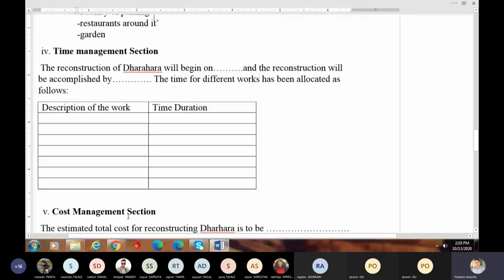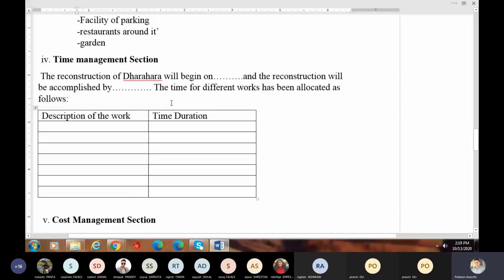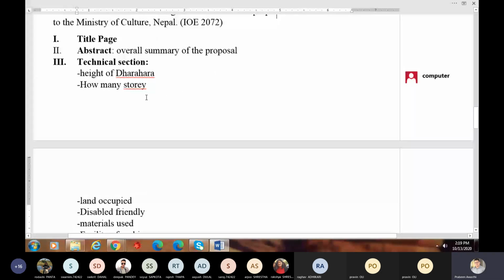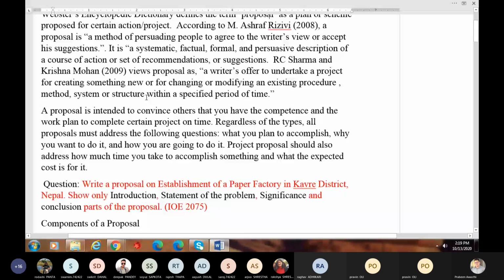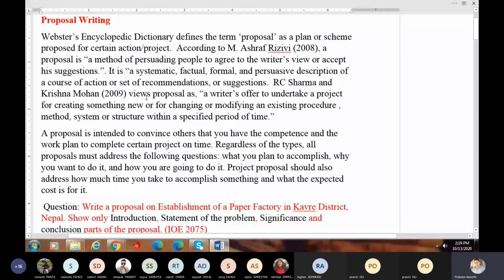Got it? Okay, these are the things I wanted to discuss on this topic, proposals. This is all about writing proposals. So with this discussion, we wrapped up the course as well.